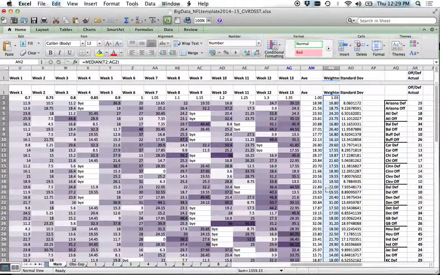Everybody with me? All right. That is basically how you update your main page. This main sheet is where we're going to draw. This is going to form the basis of everything that we predict or anything that we observe of the NFL. This is kind of our meat and potatoes plate. And then we can add all kinds of Brussels sprouts or a fancy wine or whatever we want to it. But this is the meat and potatoes of your algorithm right here.